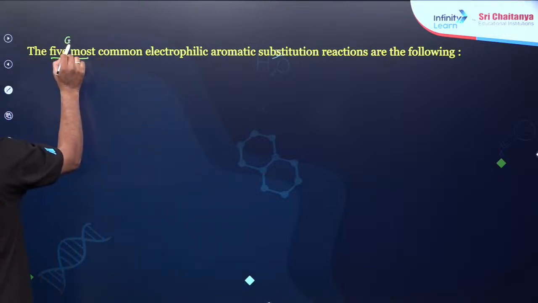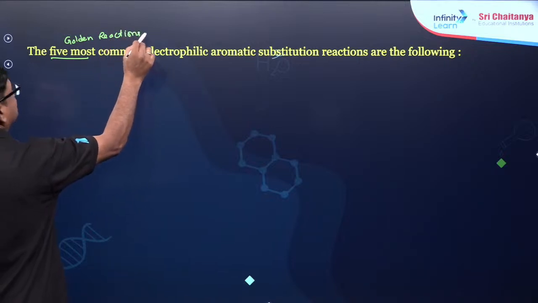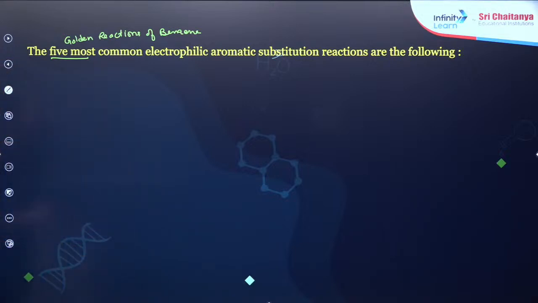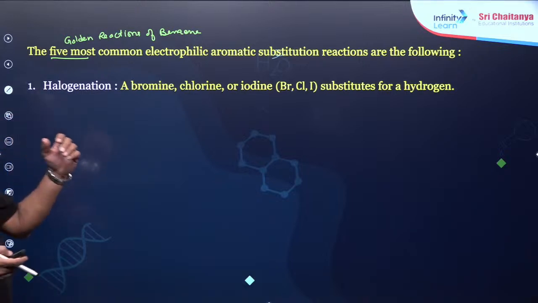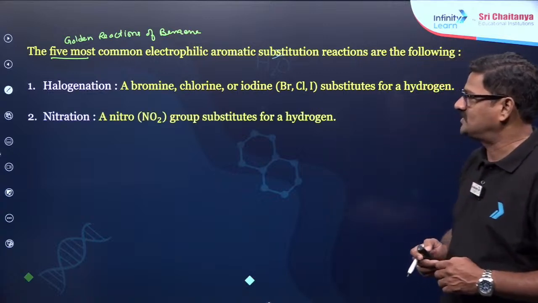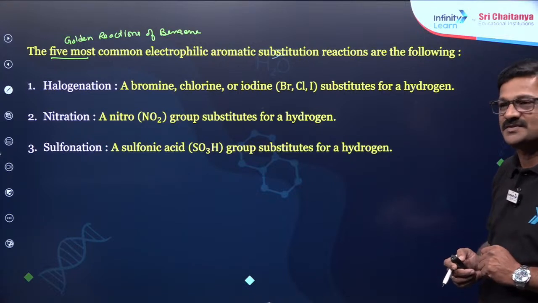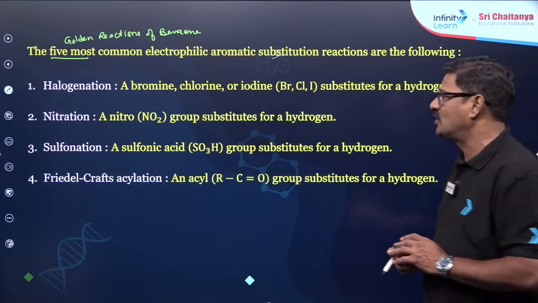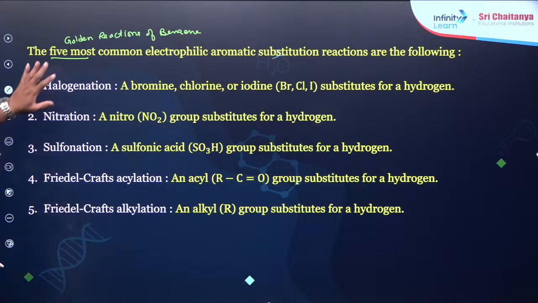And also you can see the 5 most common electrophilic substitution reactions, the 5 golden reactions of benzene. What are these golden reactions of benzene? Halogenation, where a bromine or a chlorine or iodine substitutes for the hydrogen, and nitration, where a nitro group substitutes for hydrogen, and sulfonation, where a sulfonic acid group is substituted for hydrogen, and also Friedel-Crafts acylation, and Friedel-Crafts alkylation.